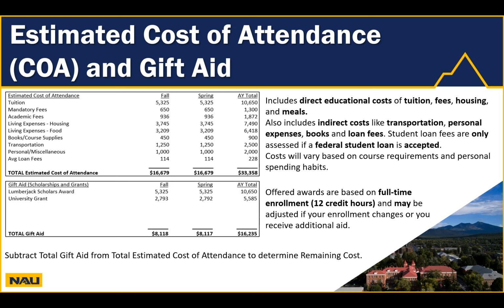Student loan fees are also assessed as part of your indirect costs and are only assessed if you are accepting a federal student loan. These costs included in your cost of attendance can vary depending on your residency, course requirements, and your personal spending habits. One thing to keep in mind, these awards are offered to students based on the assumption that the student will be enrolling full-time, or 12 units, per semester for the entire academic year. This aid may also be adjusted if your enrollment changes or you receive additional aid.